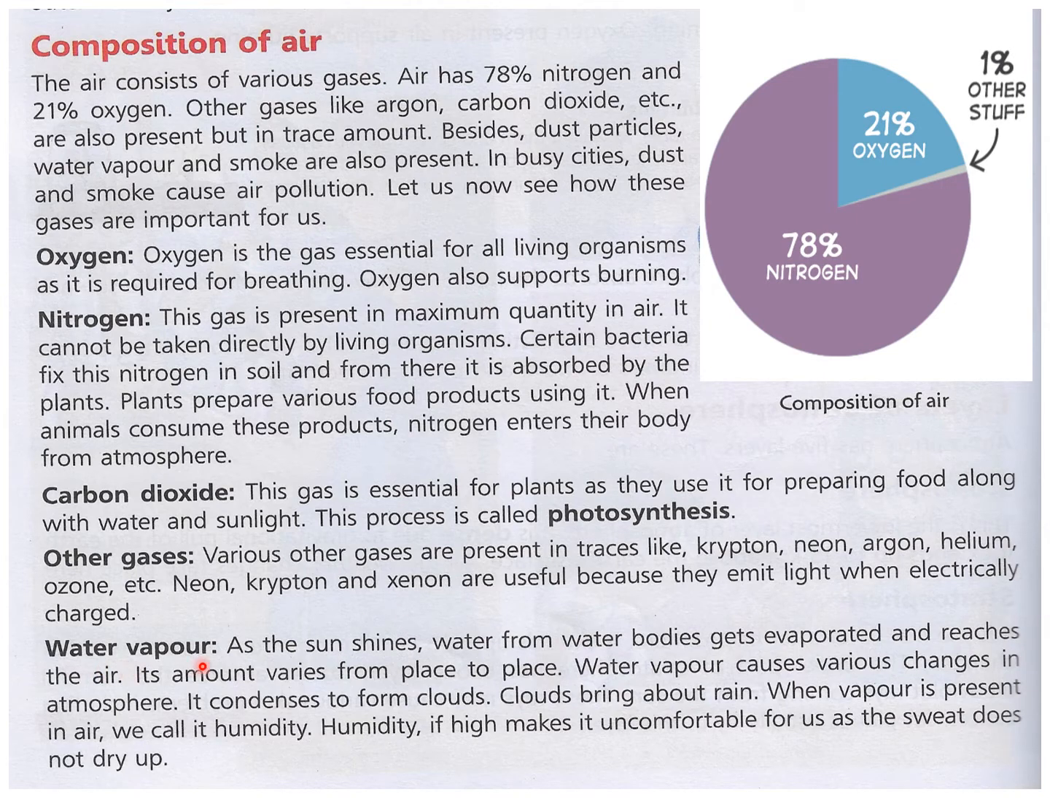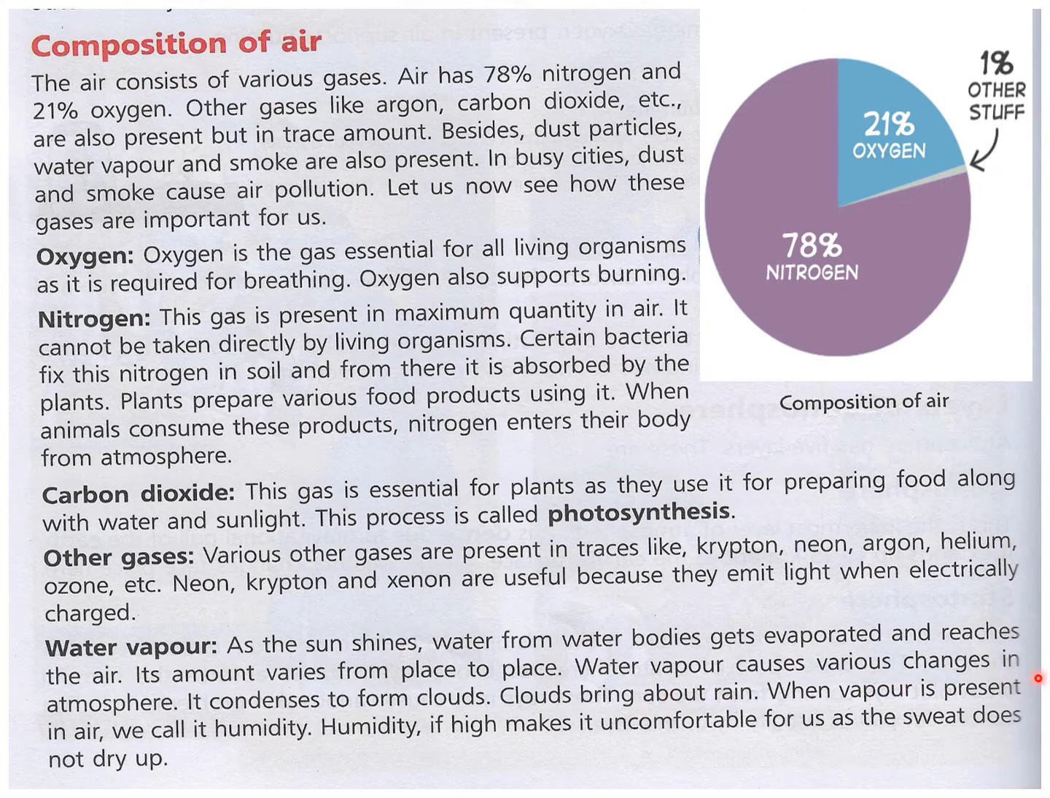Then water vapor. As the sun shines, water from water bodies gets evaporated. This you have read in the water cycle already, and reaches the air. Its amount varies from place to place, because if the city is near the water body like a river or lake or ocean, then the water vapor or humidity content is more. And if it is like Rajasthan where there are no rivers, then the water vapor is less in the atmosphere. So the humidity varies from place to place.